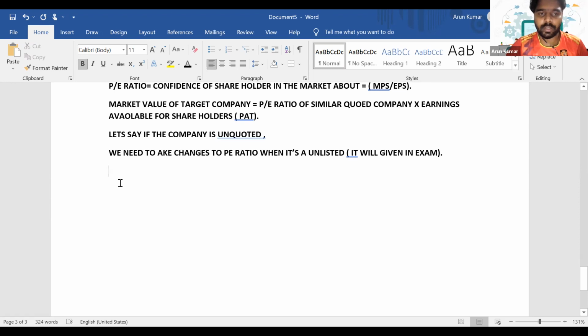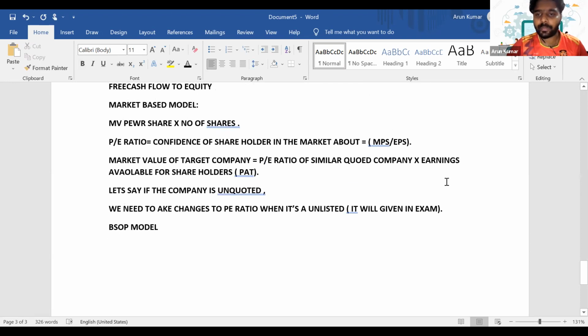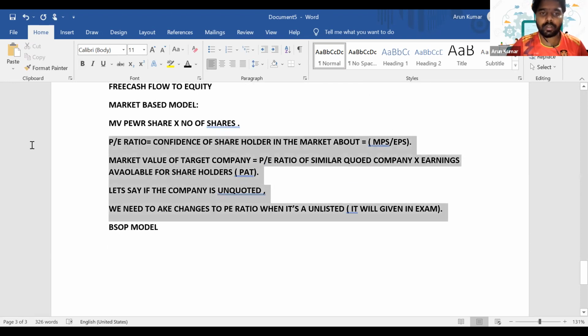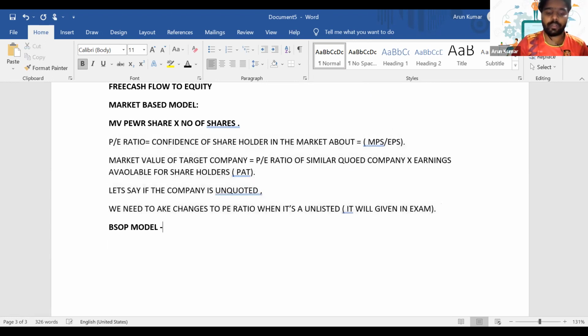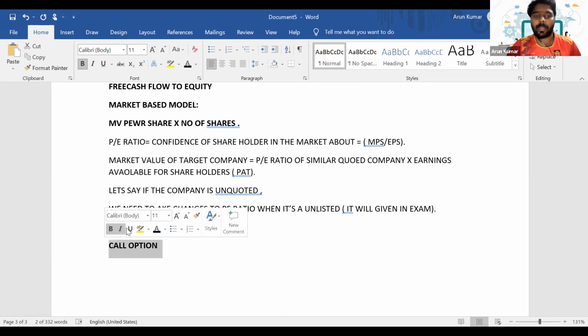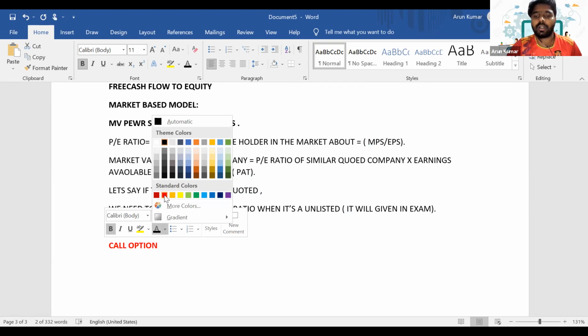So yesterday we discussed the BSOP model, right? Using that BSOP model, we can actually calculate the value of a company, especially startups. Here we'll assume that holding shares in a company is like holding a call option.